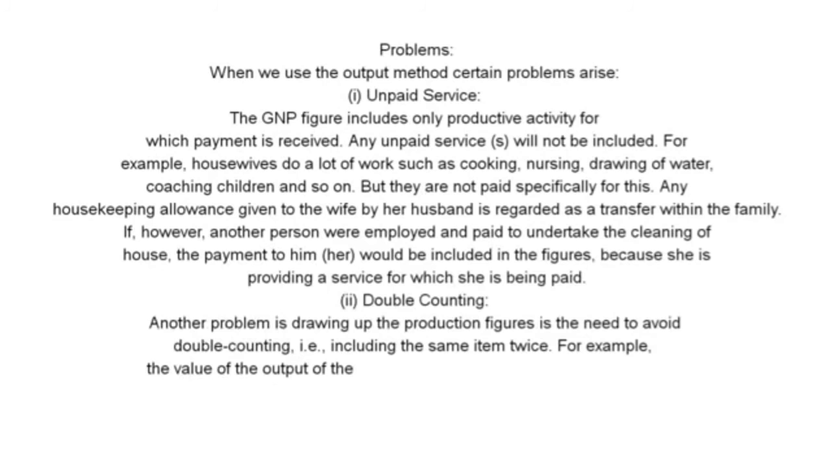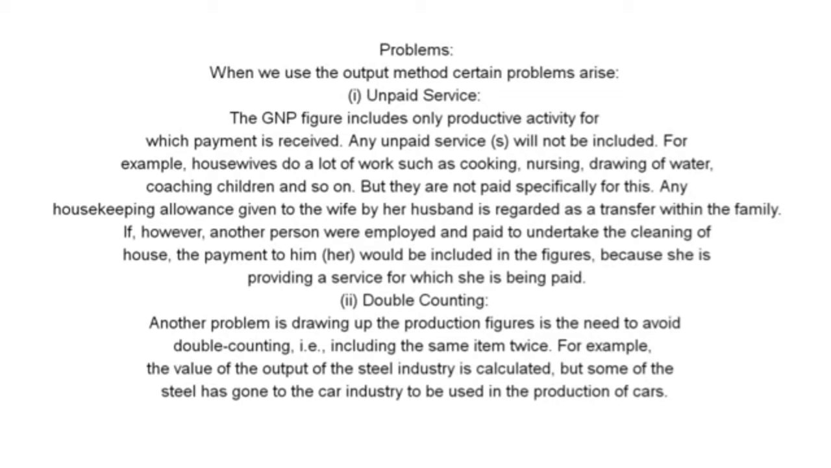Problems. When we use the output method, certain problems arise. First, unpaid service. The GNP figure includes only productive activity for which payment is received. Any unpaid service will not be included.